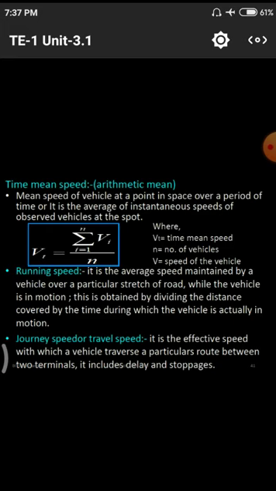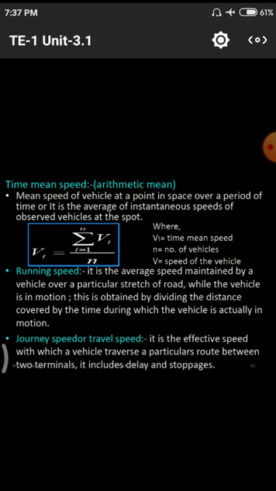Next one is the journey speed or travel speed. It is the effective speed with which a vehicle travels on a particular route between two terminals. It includes delays and stoppages. As we discussed previously, when we start a journey from our home to another point, we have to face different traffic problems, like a traffic jam or other crossings. At crossings with signals, we have to wait for 2 or 3 minutes depending upon the traffic intensity on the road.